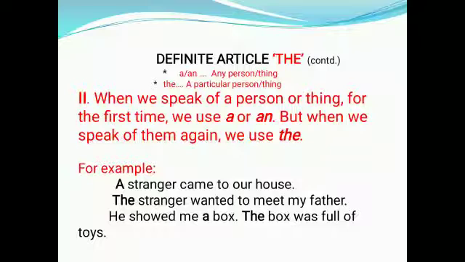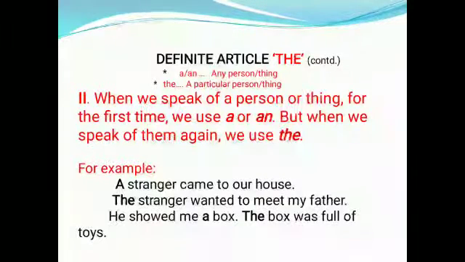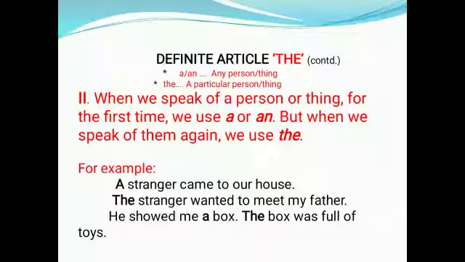Next rule. When we speak of a person or thing for the first time, we use a or an. But when we speak of them again, we use the. For example, a stranger came to our house. Second sentence, the stranger wanted to meet my father. In the second sentence, we are talking about the same stranger again. So we use the. Same way, he showed me a box. The second sentence, the box was full of toys. Here also, we are talking about the same box again.